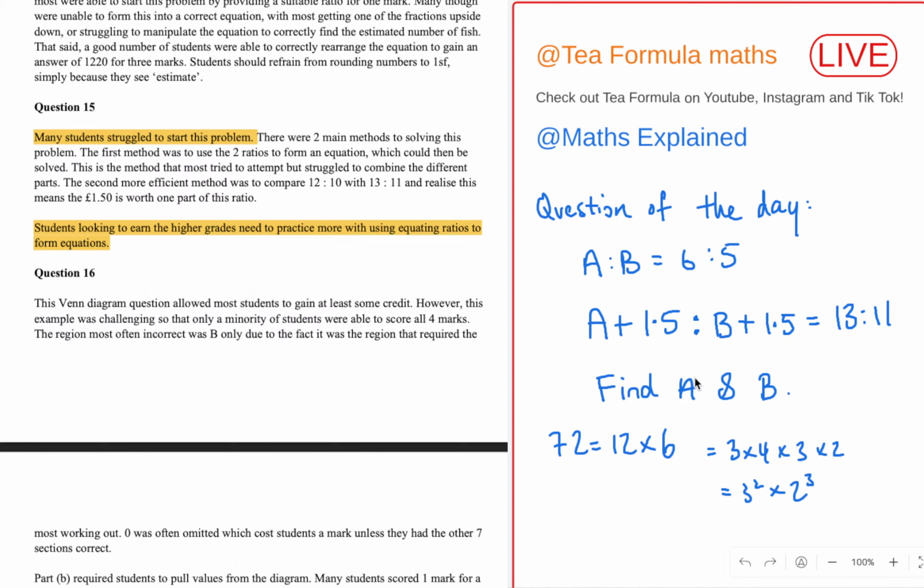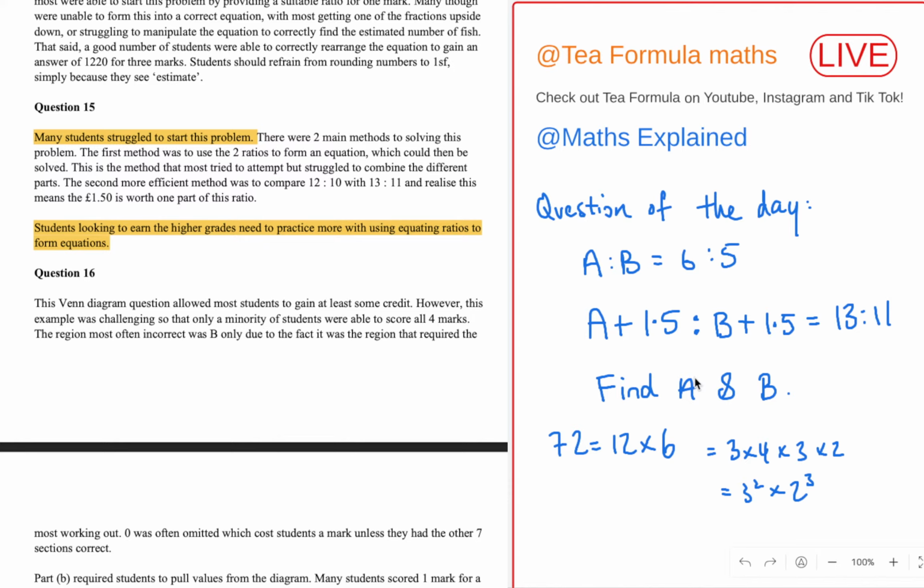So I think one of the issues with these ratios problems is realizing you can simply write ratios as fractions.